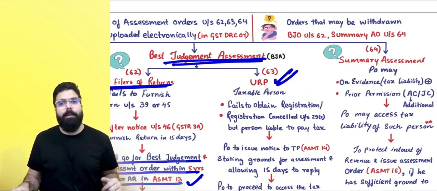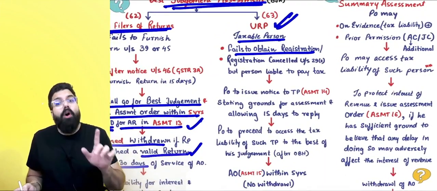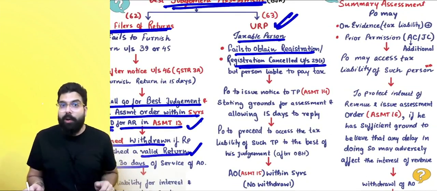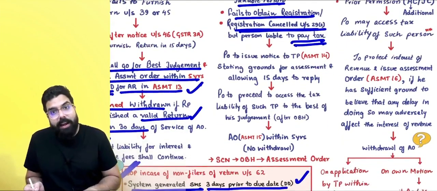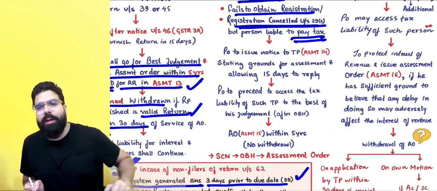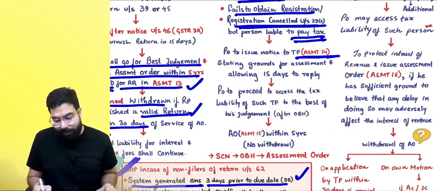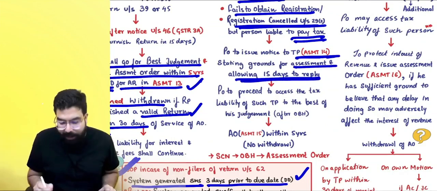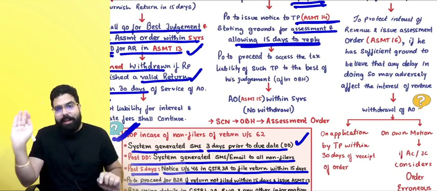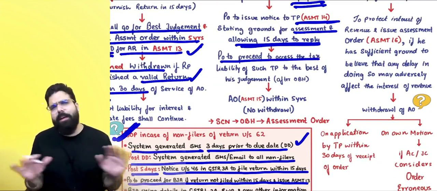So if you are a taxable person who has failed to obtain registration, or your registration is cancelled under section number 29(2), but you are still liable to pay the tax, then first of all, the proper officer will issue you a show cause notice in ASMT 14, and he will state the ground for assessment, and you have to reply within 15 days. Now, once the show cause notice comes, you have to reply, and then they will pass the assessment order. If he likes your reply, then the chapter is closed.